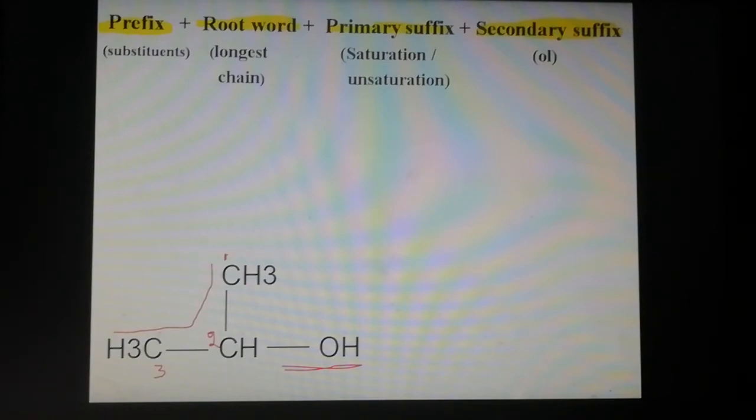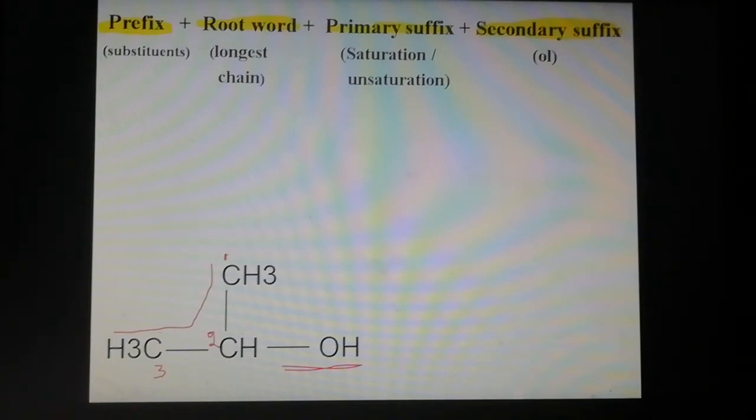The root word: 1, 2, 3, so three carbons, root word name is prop. Single carbon meth, two carbons eth, three carbons prop, four carbons but, five carbons pent, six carbons hex, seven carbons hept. Okay students, so the root word is prop.